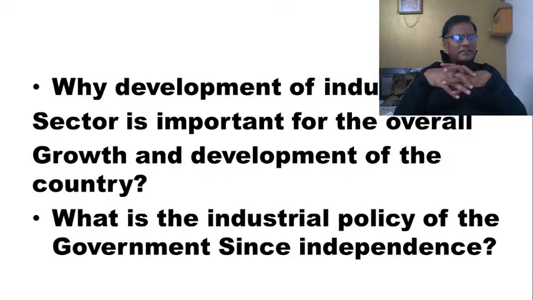It only resulted in systematic corruption due to crony socialism, an unholy nexus between the businessmen, bureaucrats, and most importantly the politicians. They used these license quotas and permits to extract a huge amount of bribes from businessmen. Businessmen were more than happy to pay the bribes because the government was giving them the necessary protection also.